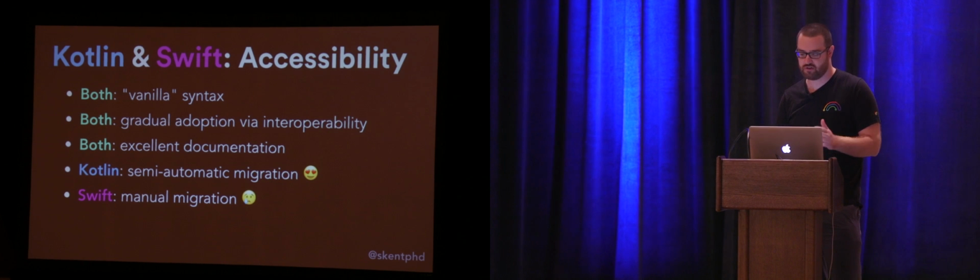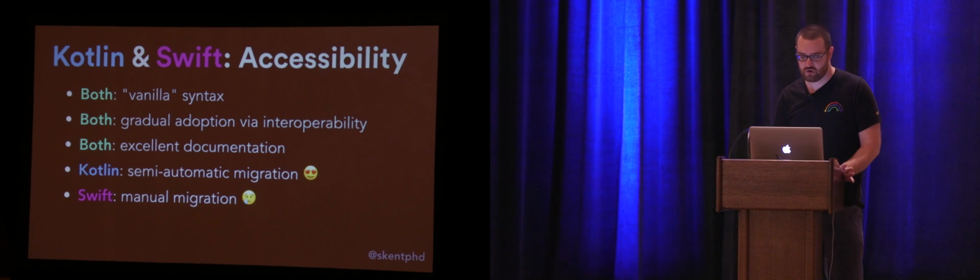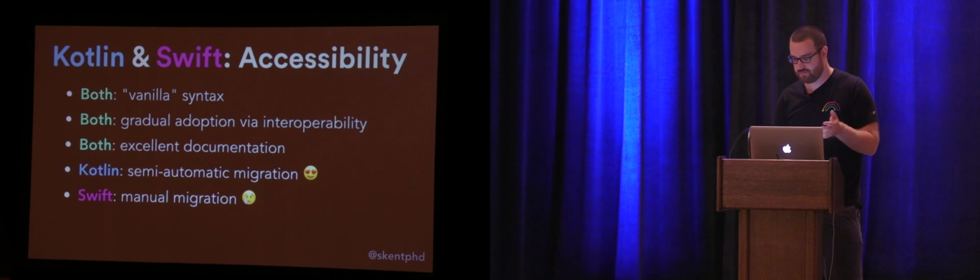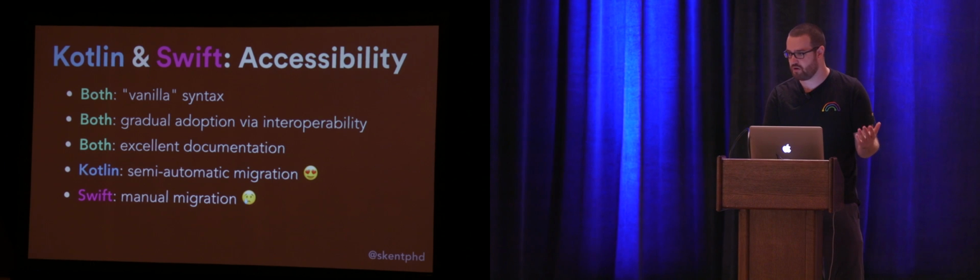When I go back and look at sort of the canonical Oracle documentation for Java and compare it to something like the Kotlin documentation, they're worlds apart in terms of both the quality of the examples that they use and also their focus on principles over specific practices. With Kotlin, we've seen already in Dan and Josh's talks that there's a semi-automatic migration, which, I think the estimate was 60% of the hard work in moving from Java to Kotlin. In Swift, as far as I'm aware, there's no manual migration, so that's a little bit of a difference. But because you have interop, you can always start adding Swift to your code base alongside the existing Objective-C.